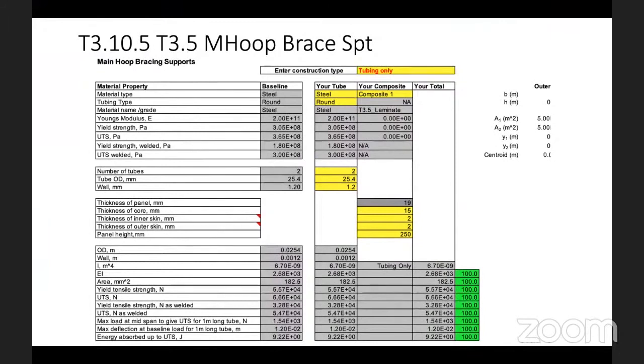Now the next we have is main hoop brace support. Here you get two options, whether you go with a composite design or you go with a conventional tubing design. Whatever it is, you just have to select the material type first. If you click on that, it's a drop down option where you get to select all the options.